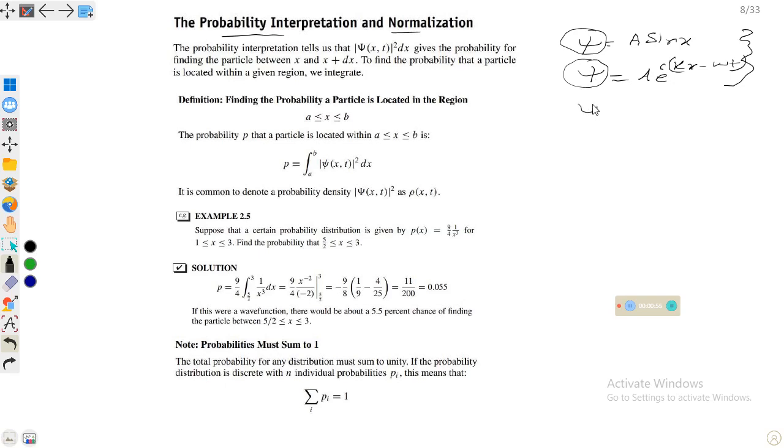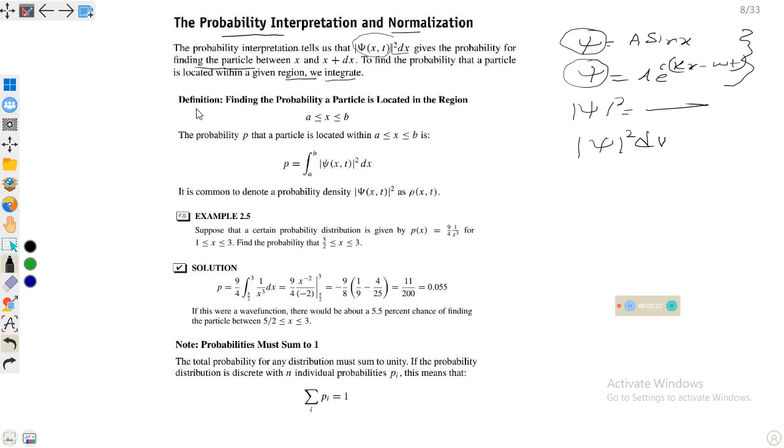If we take its complex conjugate and multiply, that is the modulus square, it will give us the probability. For example, the probability interpretation tells us that psi mod square dx means the probability in the length dx. In a volume, it will be psi mod square delta v, and it gives us the probability for finding the particle between x and x plus dx. To find the probability that the particle is located within a given region, we integrate.